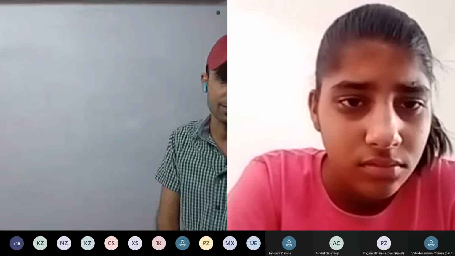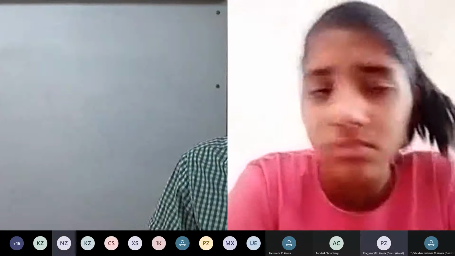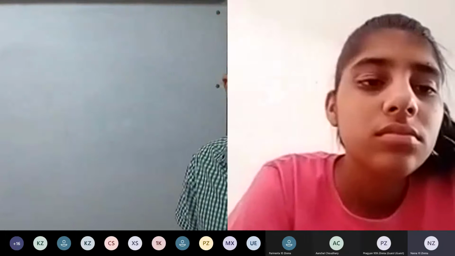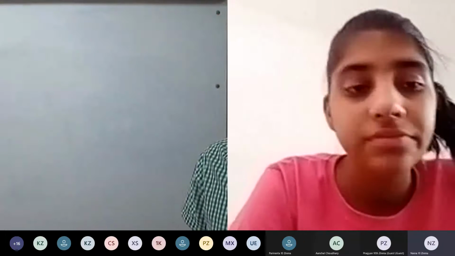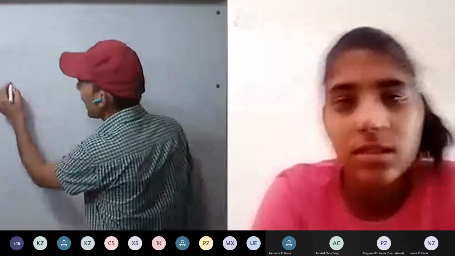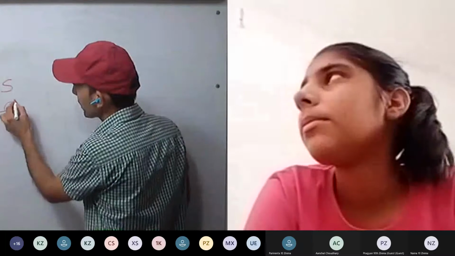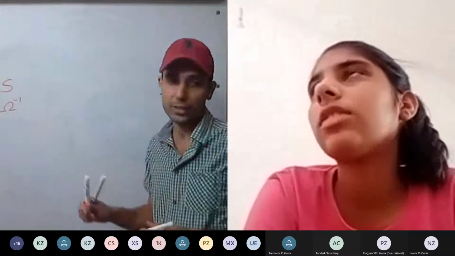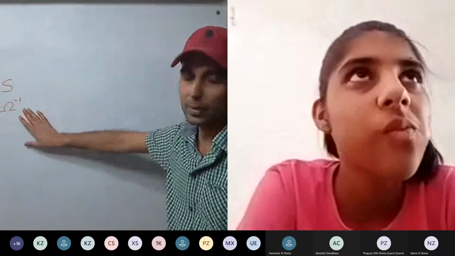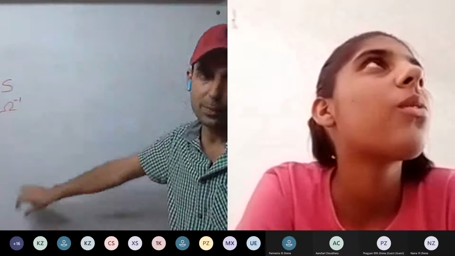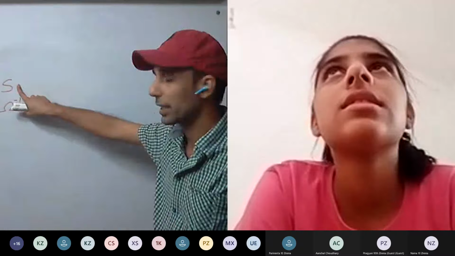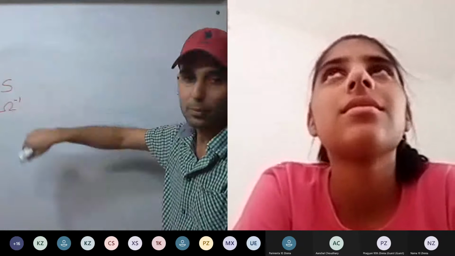Yes. For ohm, we are using omega, and for ohm raised to -1, we are using Siemen. Siemen we are using, or S, or omega raised to power -1. These units you can use, but we will rarely use conductance. Resistance we will mainly be using. So this symbol we can use for conductance: S or omega raised to power -1.